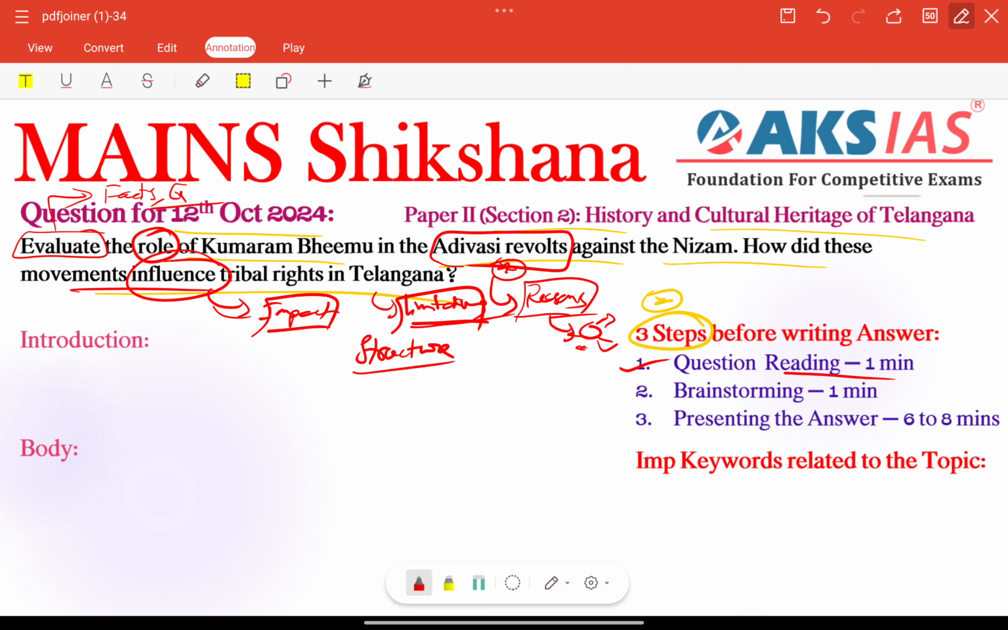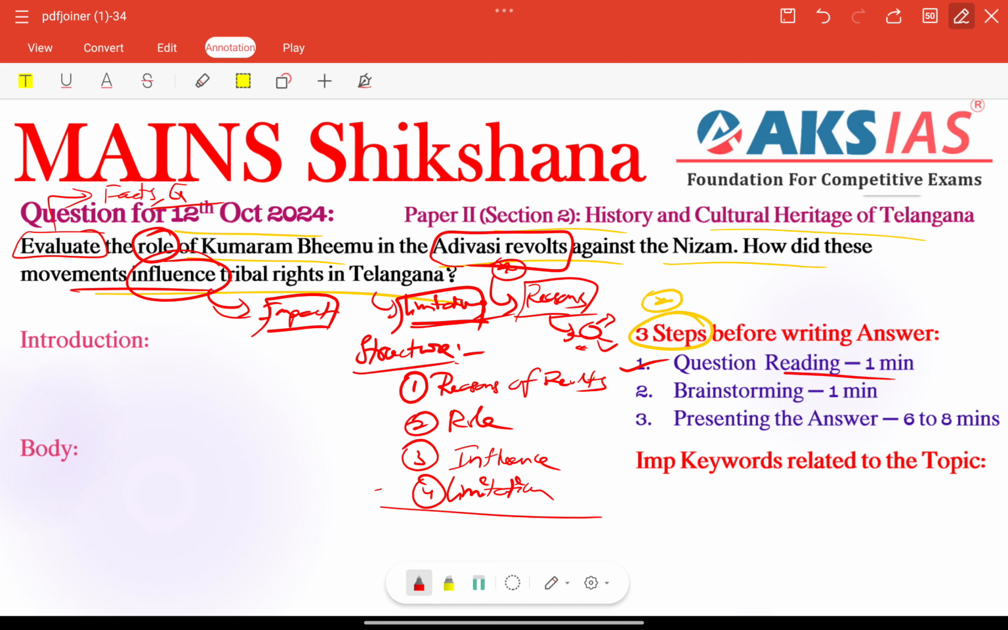If we create some skeleton of structure, especially for the body part: first important thing is we can write some reasons for those particular revolts. Next, the role of Komuram Beam. Third important thing is the second part of the question, that is influence, very important. Finally, fourth one, before the conclusion or in the conclusion itself, we can connect some limitations. So this is the perfect structure according to the demand of the question.